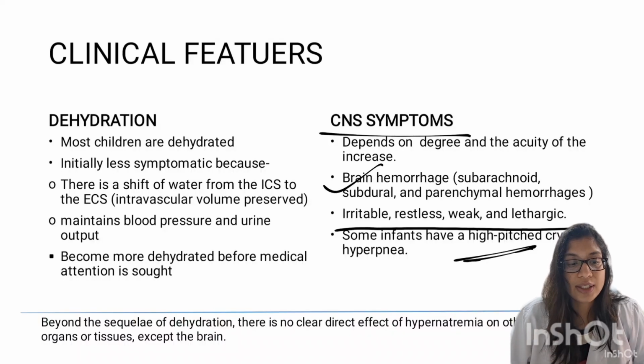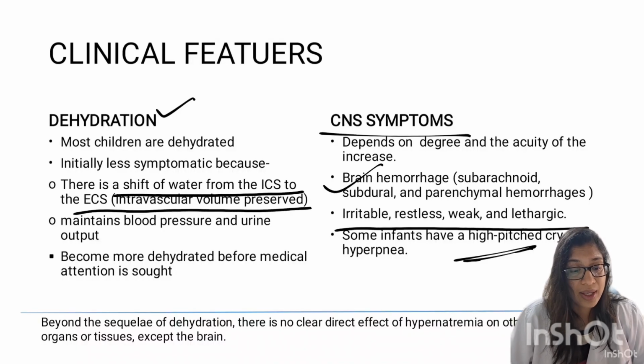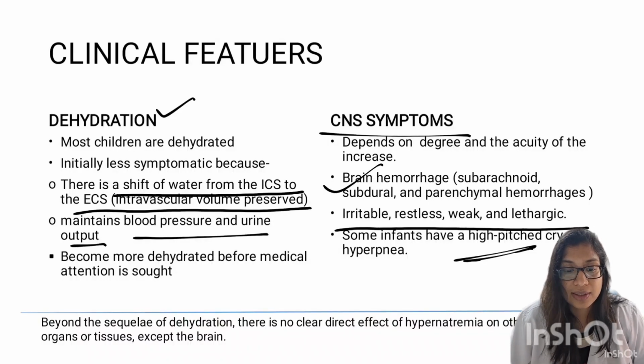Since we have seen water deficit is the most common cause, dehydration has to be looked for. There is a shift of water from ICS to ECS to preserve the intravascular volume. This maintains the BP and urine output, but signs of dehydration would be present. Always consider dehydration in case of hypernatremia. This will not manifest early because of intravascular volume preservation. We still have to look at the child clinically and take action immediately.